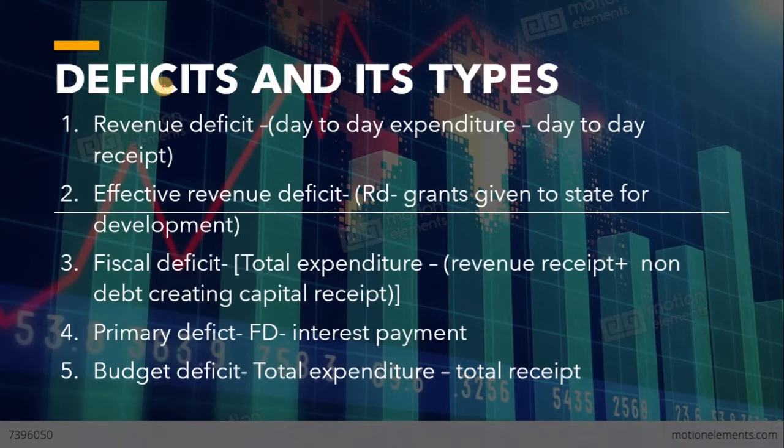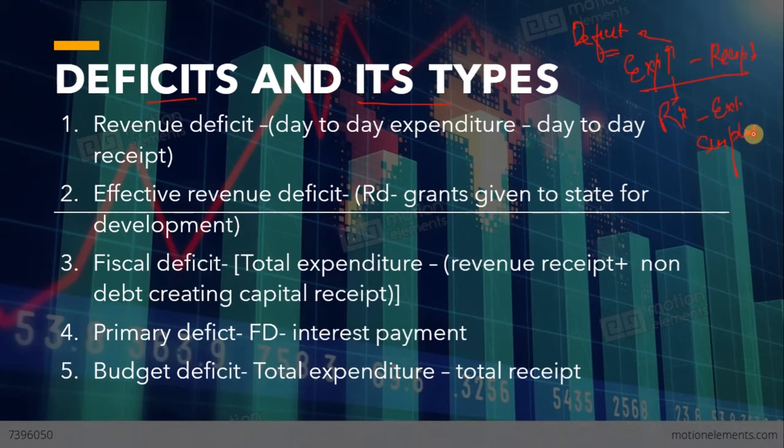Now we'll see deficits and their types. What is a deficit? When your expenditure is more than your receipts, this situation is called deficit. And the converse situation, when your receipts are more than your expenditure, is called a surplus.